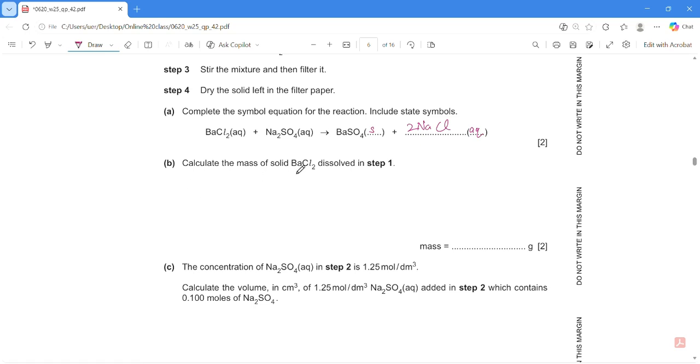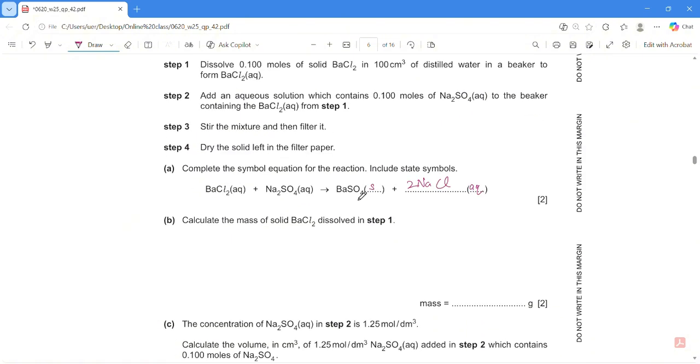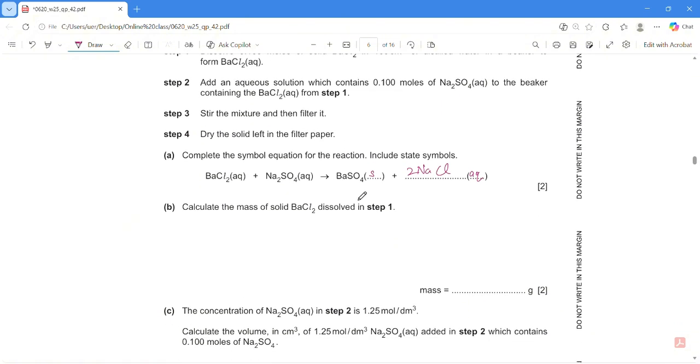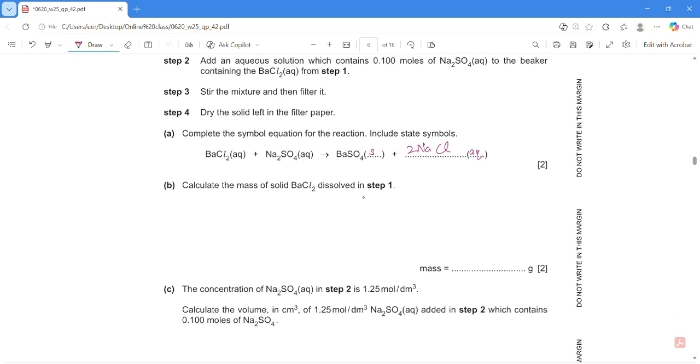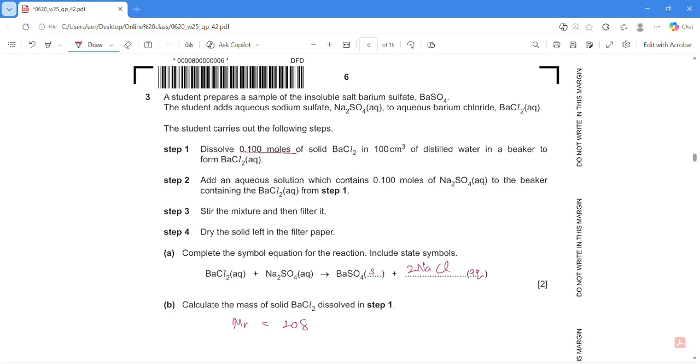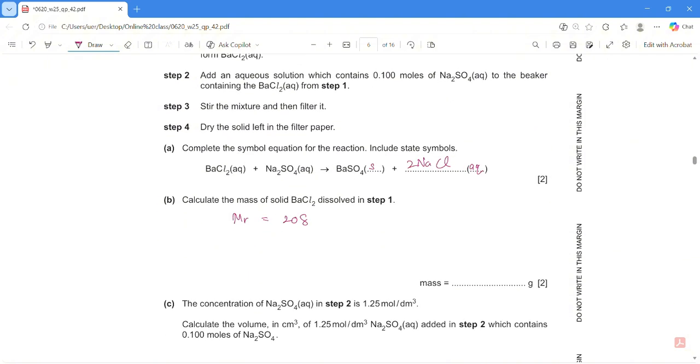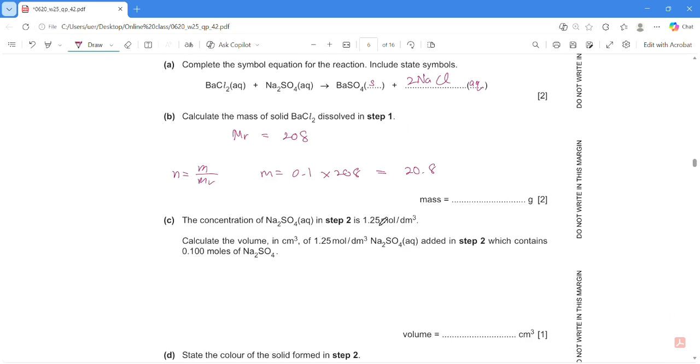Okay, B. Calculate the mass of solid BaCl2 dissolved in step 1. Okay, so first thing you have to calculate the molar mass of BaCl2. You just refer to the periodic table and add up everything. You should get a molar mass equal to 208. Once we get this, we already have the moles of BaCl2. The formula: moles equals mass over molar mass. To calculate mass, use moles 0.1 times 208. We get 20.8 gram. Easy peasy.